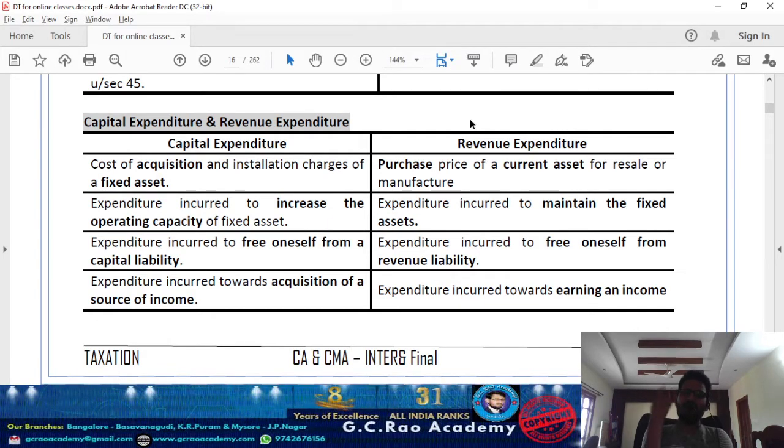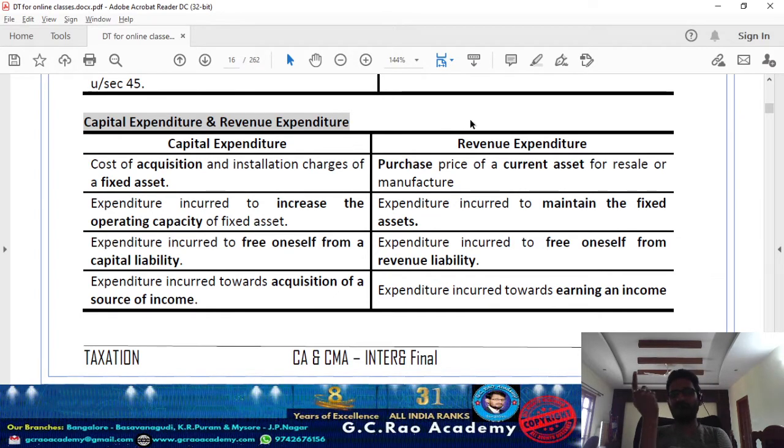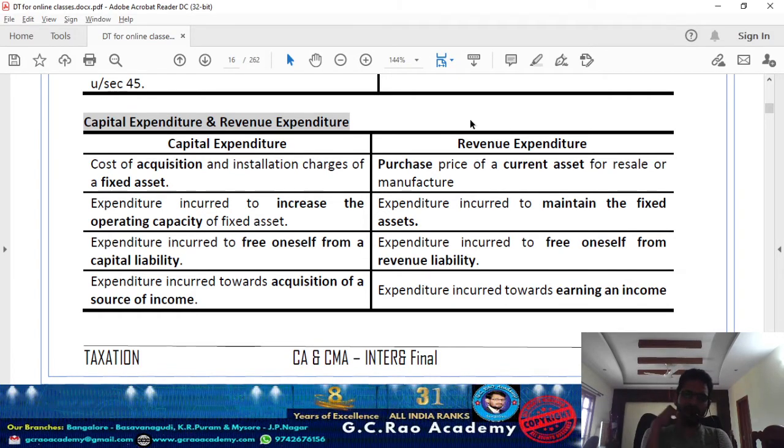And again, repayment of long-term loans. Any expenditure incurred for releasing yourself from a long-term obligation. From a bank I took a term loan of 10 years. Now the amount I'm paying on the spot for releasing myself from the long-term liability. When you take a long-term liability, the amount you get is a capital receipt. Now when you are settling a long-term liability, obviously it is a capital expenditure.